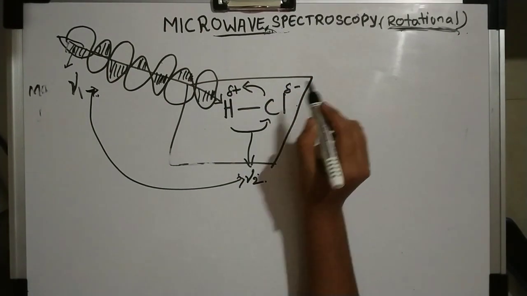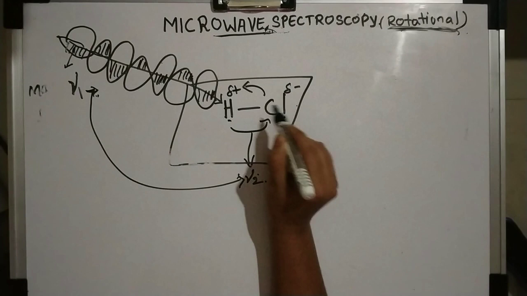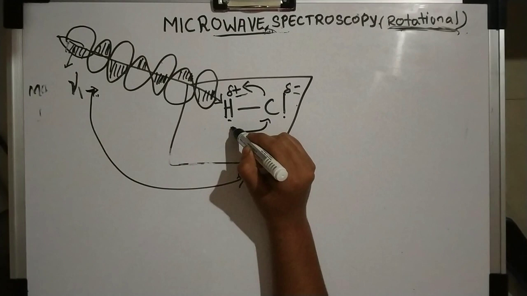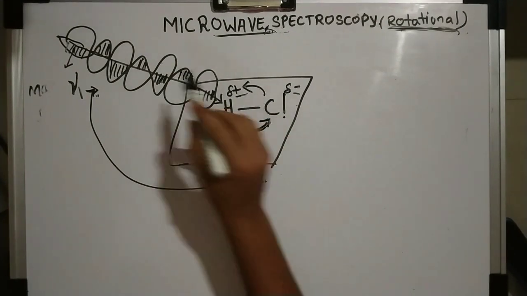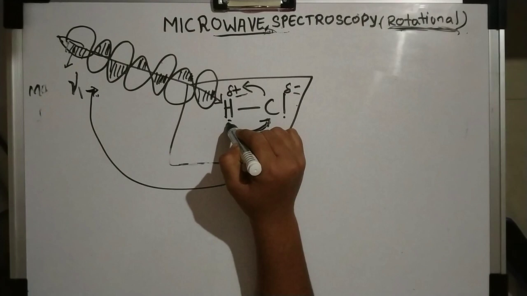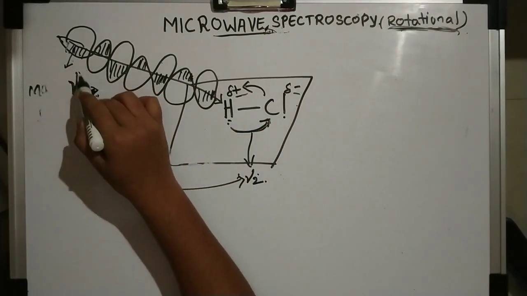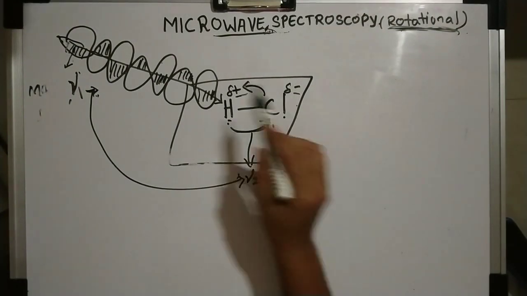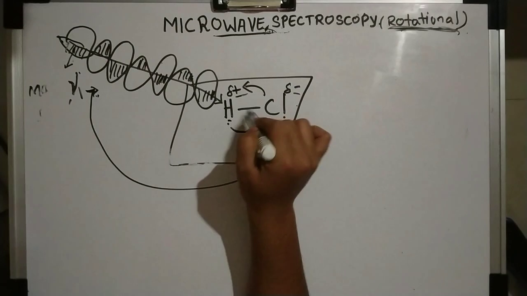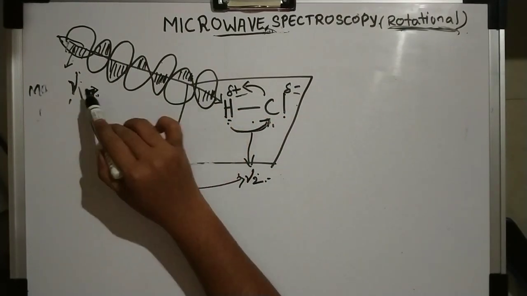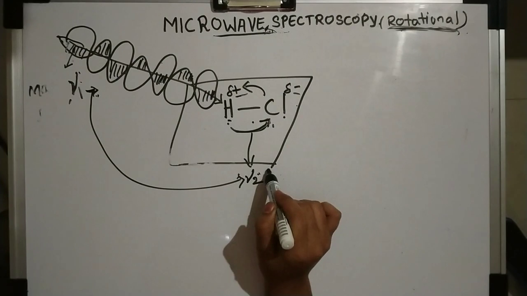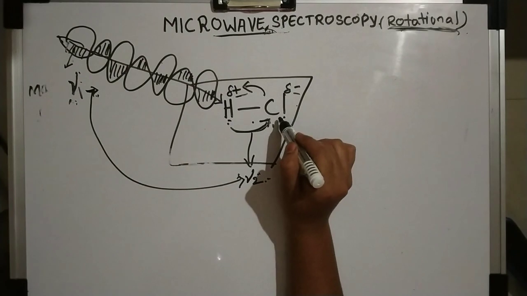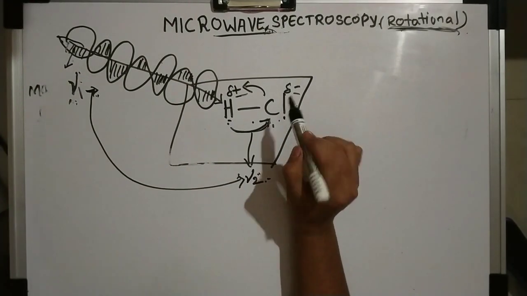Okay, once again I will explain. We have the HCl molecule, and it has a partial negative charge and a partial positive charge, and the molecule will start rotating, and the radiation is also on the molecule. This electric field radiation has some value, and this rotating molecule also has some value. When the rotating molecule gets the exact same value which matches with the electric field energy, at that time the HCl molecule will absorb the radiation.